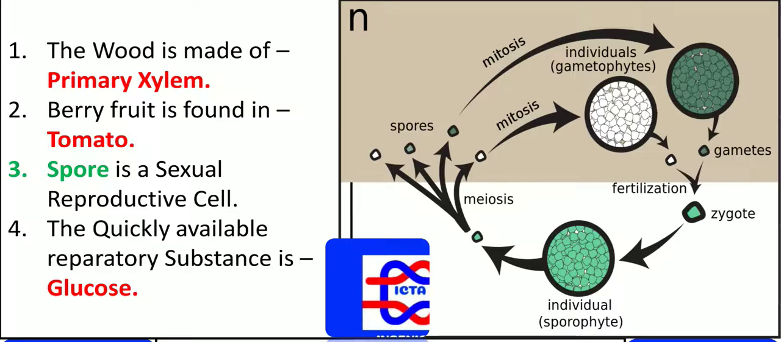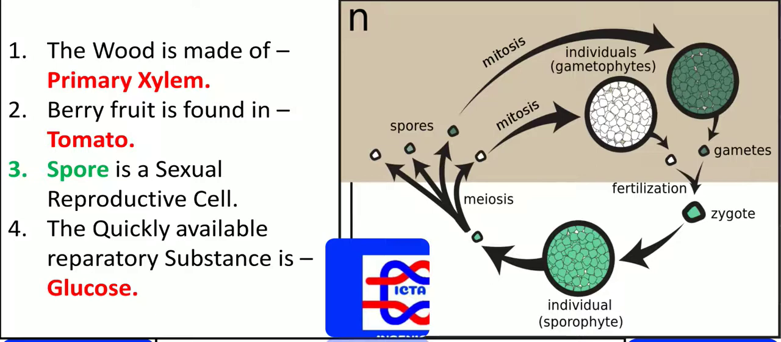Initially, we have: the wood is made of primary xylem. We knew that we have the phloem and xylem, where the water is transported, that is known as xylem, and food is transported, that is phloem. But the primary xylem is the main one, what exactly the wood is made of.